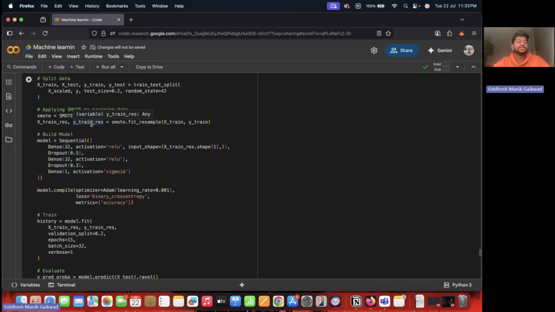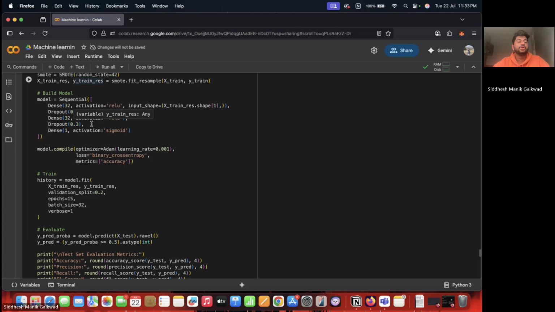We have also used SMOTE, which is synthetic minority oversampling technique, to address class imbalance in the training set. This technique generates synthetic data points for the minority class, improving model performance. Moving to the model architecture, the neural network consists of two hidden layers, with 32 neurons each and ReLU activation function.